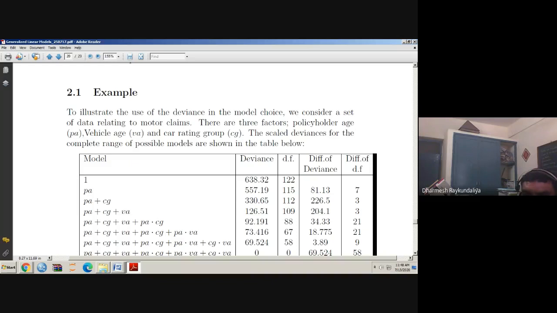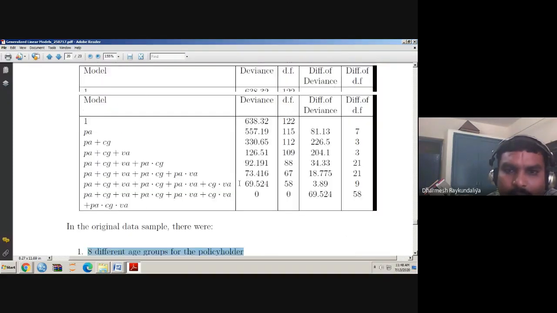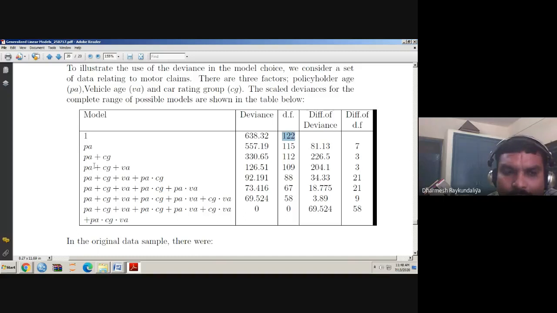Average claim. So here, how many total cases? 123. And because it is a null model, you are losing 1 degree of freedom. The degree of freedom is 122. Now, if you add policyholder age, how many groups? Policyholder group is 8. So 122, policyholder age is 8. 8 minus 1 is 7. So 122 minus 7 is 115. So likewise, this is where the degrees of freedom are calculated.